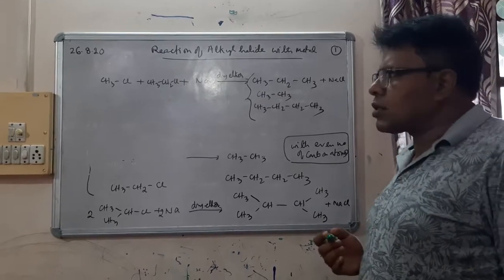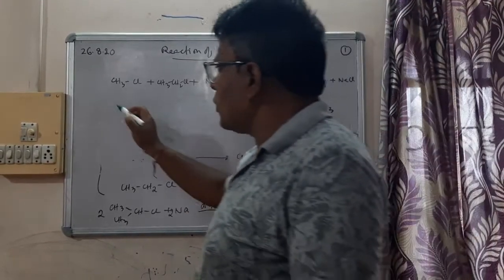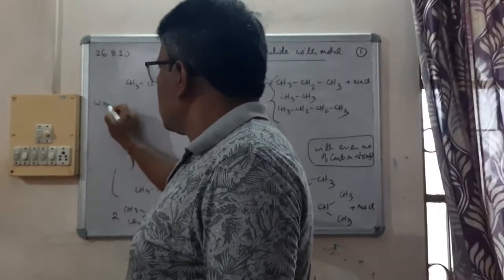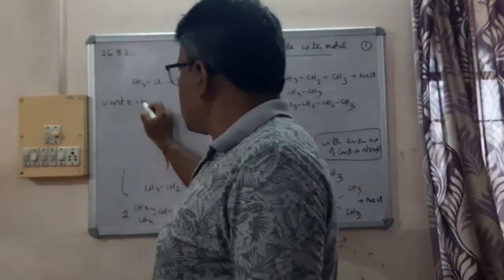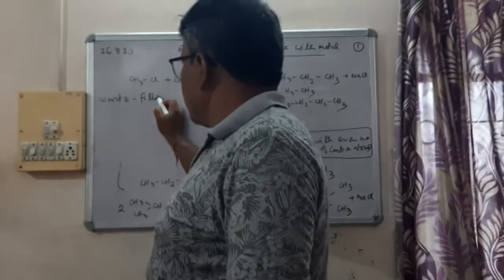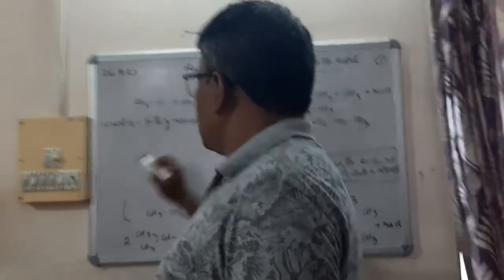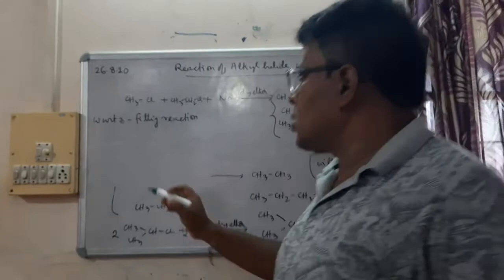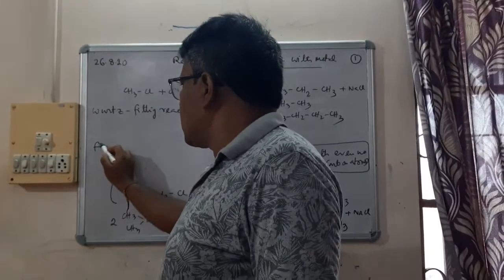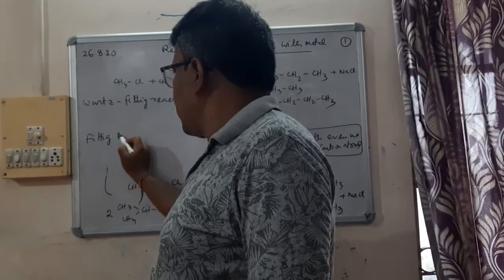Okay, now let us consider another 2 reactions. The first is called Wurtz-Fittig reaction, and the next one we'll discuss is Fittig reaction.